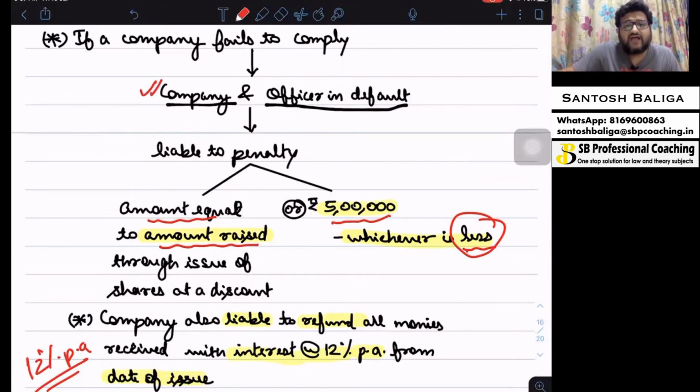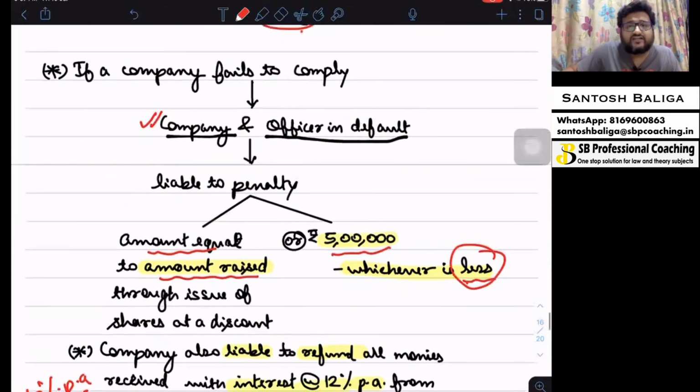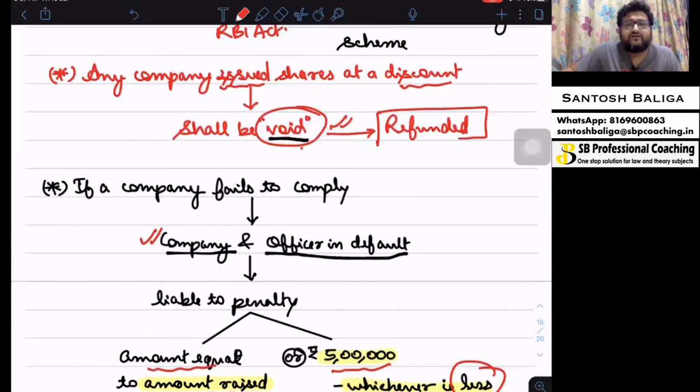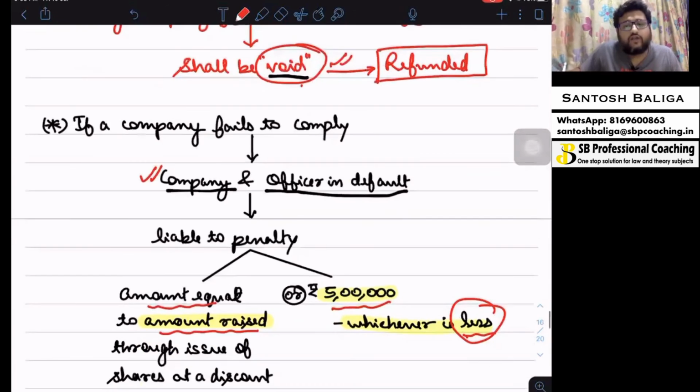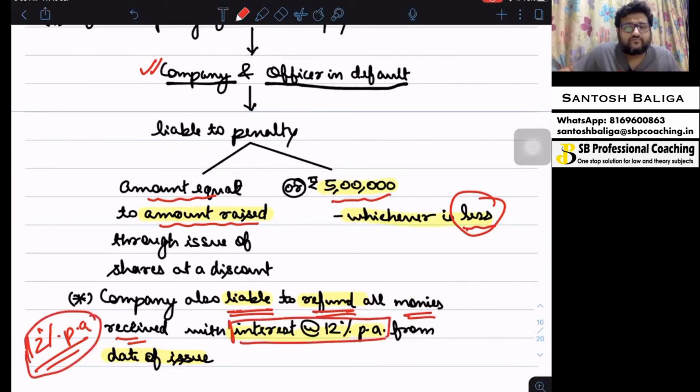Now, the last point is what I had already explained to you, that if the company issues shares at discount, then such an issue is void, as well as the company will have to refund. So the clause for the same is that the company is also liable to refund all monies received by it with an interest of 12% per annum from the date of issue. So this is section 53.